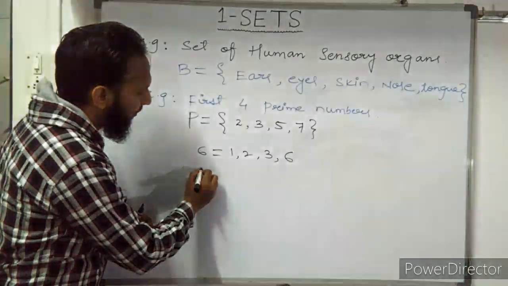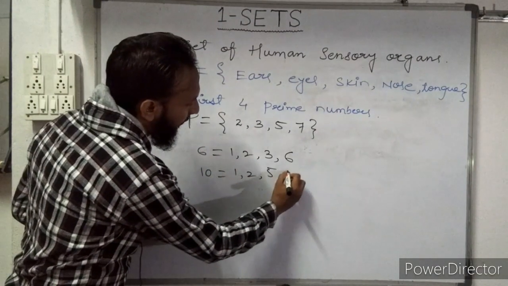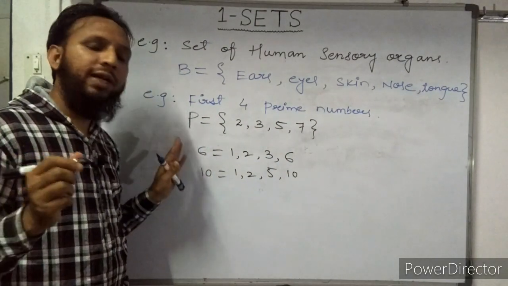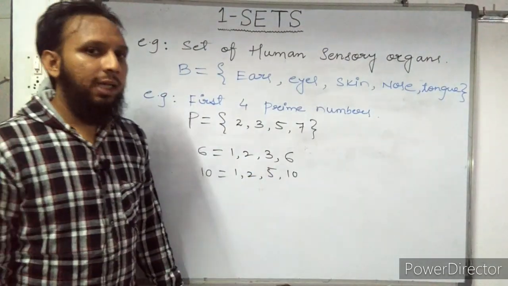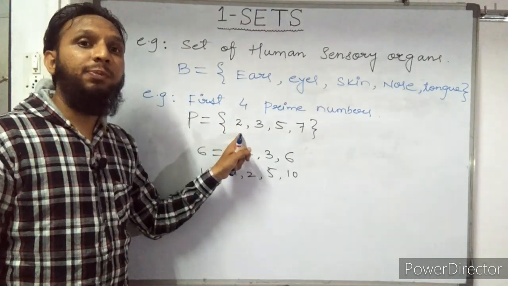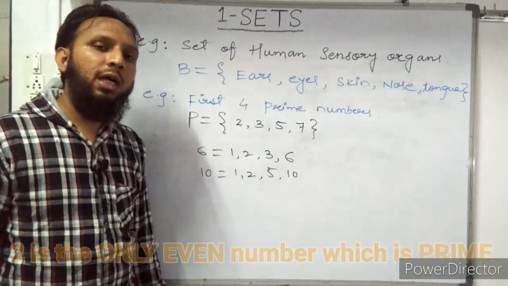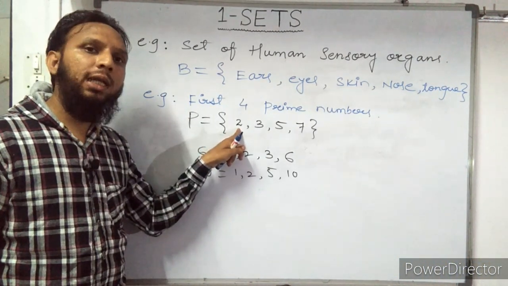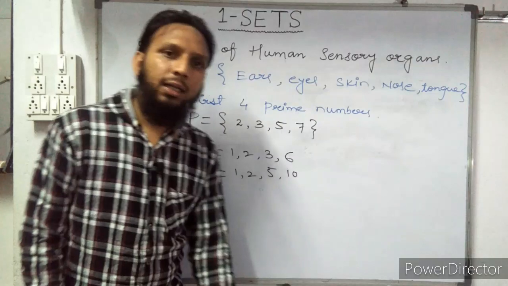Now again one example. 10: 1, 2, 5 and 10. Again, how many factors does 10 have? 4 factors. That's why 10 is not a prime number. Some more points I want to clear. Only 2 is an even number which is prime. Remember this point. Except 2, all the even numbers are not prime. 2 is the only even number which is prime. Got it? And all the remaining prime numbers are odd numbers.